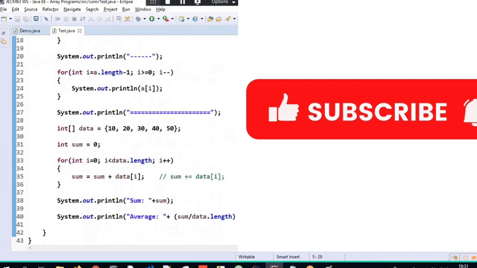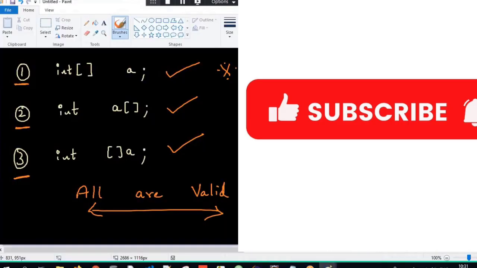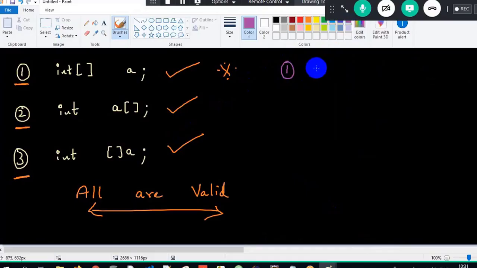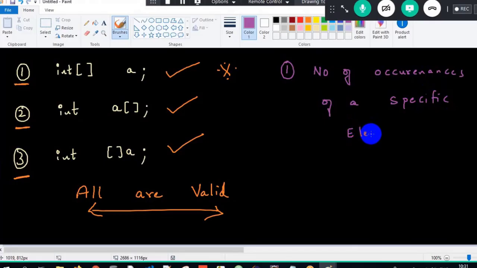Okay, this is all about the entire process, guys. Can I give you one assignment here? Only one assignment. So that assignment is only one. You have to check the number of occurrences of a specific element. Imagine your array is having 10, 20, 30, 40, and 10 here, imagine it is 20. So this is your array here, 20. Now I will tell how many times 10 has occurred. 10 has occurred only once.